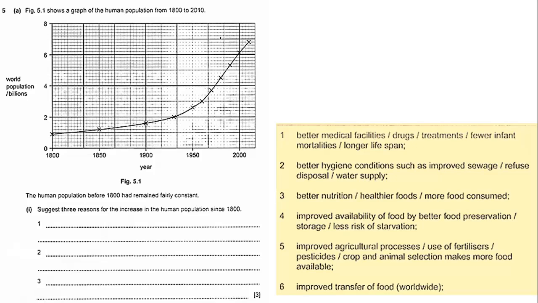We can mention all of the reasons that caused the increase in human population. Better medication, better hygiene, better food, improved agriculture. So all of these are reasons that cause the increase in the human population.